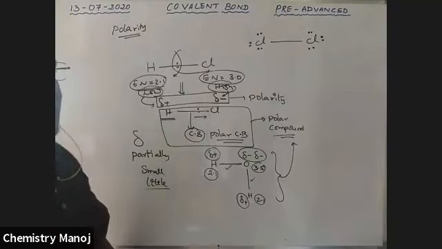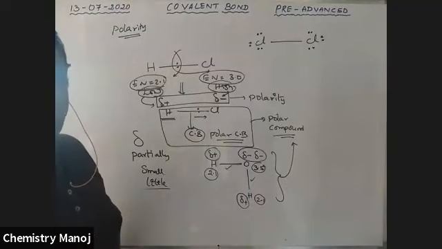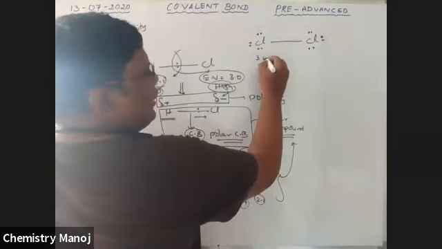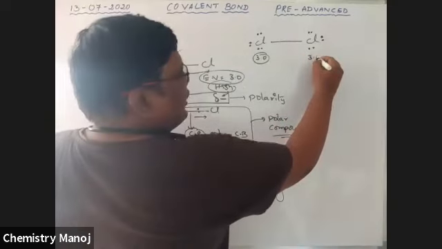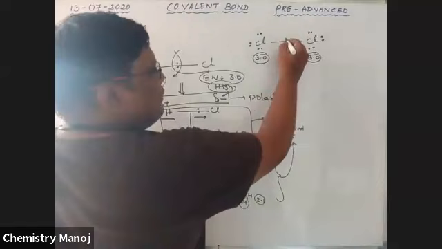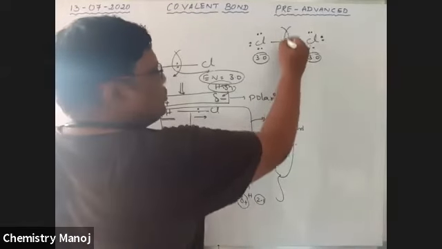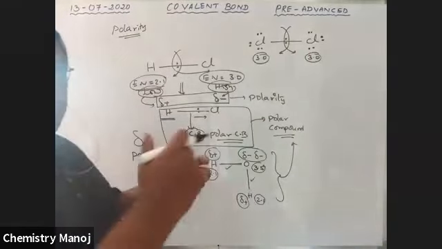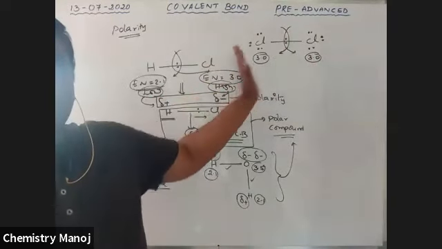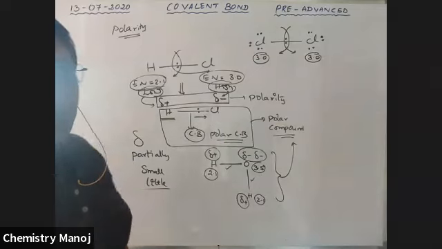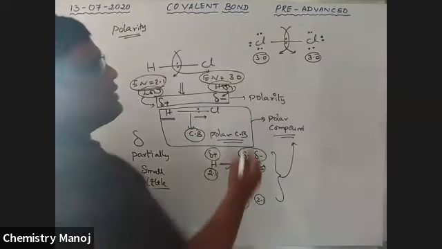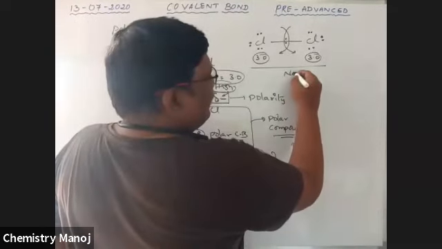Yes, non-polar. Why is it not polar? Because the electronegativity of chlorine is 3.0, and this is also 3.0. So both have the same electronegativity. Both have the same tendency to attract the bond pair of electrons towards itself. That means a perfect tug of war. Therefore, the electron pair is exactly in the middle of the 2 chlorine atoms, so no one gets a positive charge, no one gets a negative charge. Therefore, it is a non-polar covalent bond.